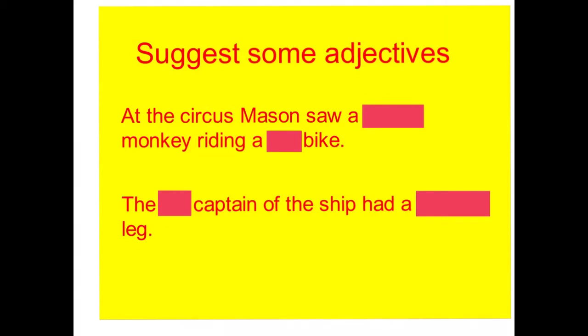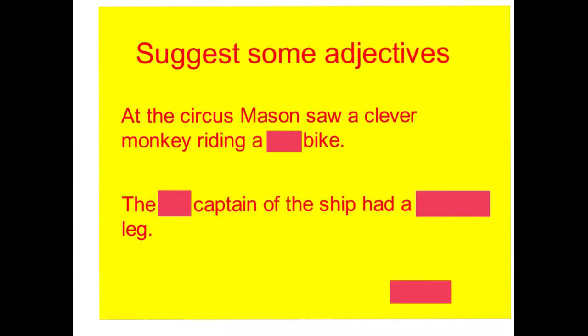Again here we have 2 sentences. I would like you to suggest some adjectives to make them more interesting. Because remember, adjectives add detail to our writing, and without them, our writing can appear boring. At the circus, Mason saw a something monkey riding a something bike. So how could we describe that monkey? I've gone for clever.